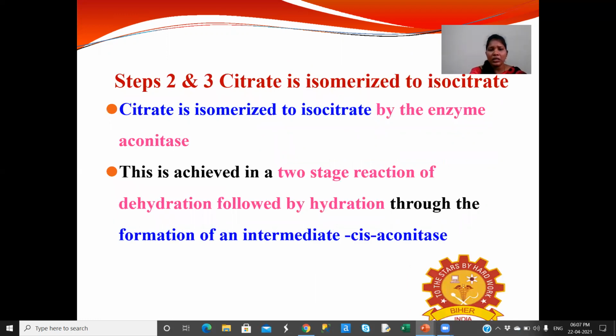Steps 2 and 3: the citrate is isomerized to isocitrate by the enzyme aconitase. This is achieved in two-stage reactions of dehydration followed by hydration through the formation of an intermediate, that is cis-aconitase.